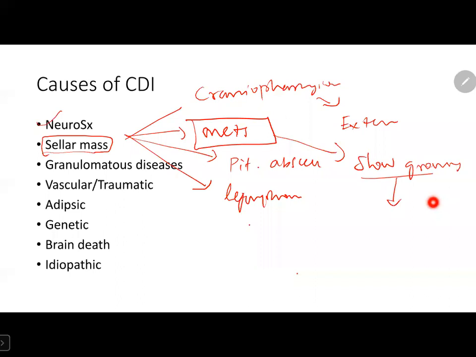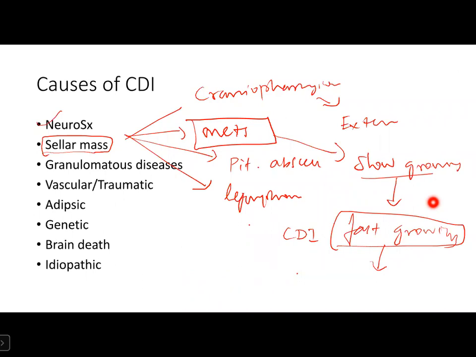So if the neurosurgeon is calling you again, complaining that the mass is growing fast, do we need to do anything in this patient having cranial diabetes insipidus? Means here we have to suspect a possible primary,